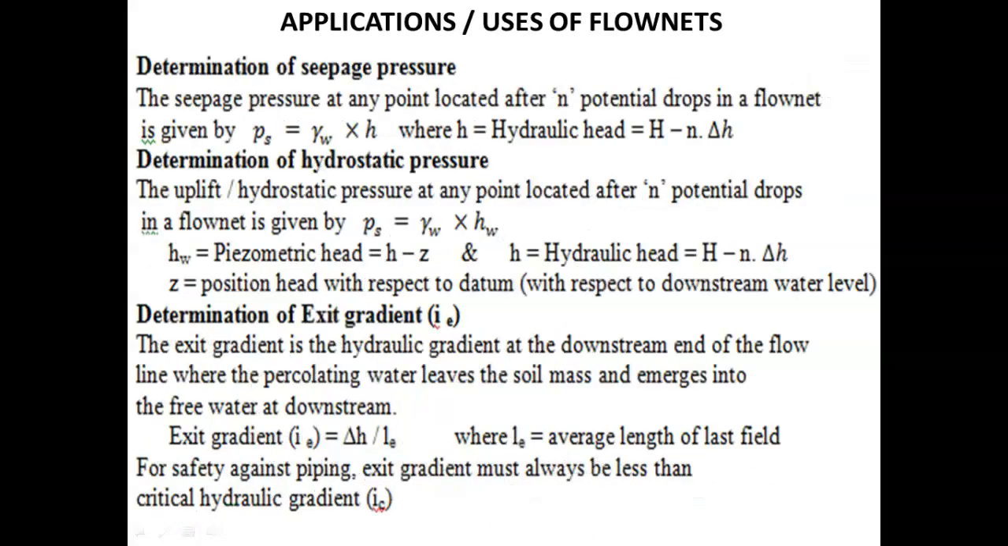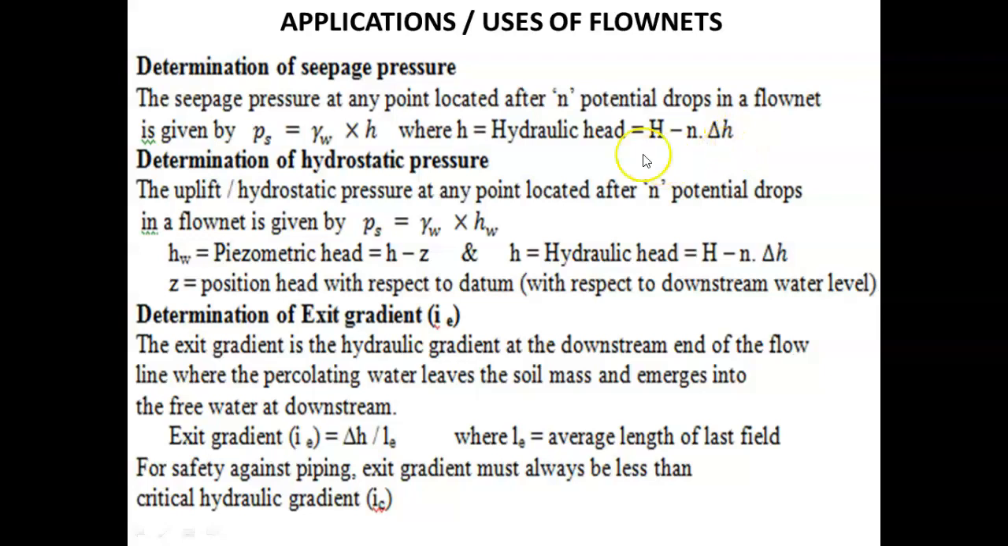The next one is determination of seepage pressure. The seepage pressure at any point located after n potential drops in a flow net is given by seepage pressure equal to unit weight of water multiplied by hydraulic head. Hydraulic head corresponding to that particular point in the flow net can be obtained by taking the total head minus number of potential drops multiplied by difference in head.